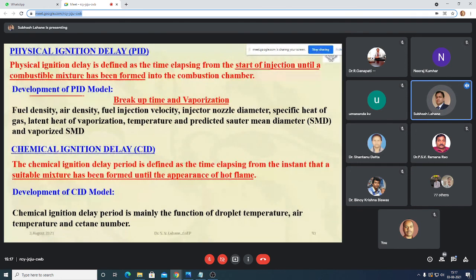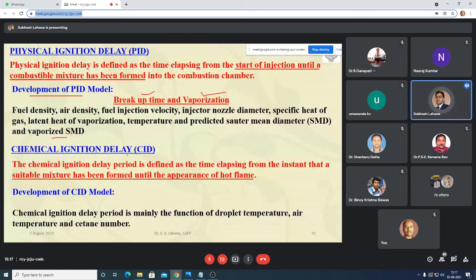The developed model is based on the breakup time. We have developed a model for the physical and chemical ignition delay, like a wall impingement. This model is based on the breakup time and the vaporization. These parameters depend on the fuel density, air density, injection velocity, injector nozzle diameter, specific heat, latent heat, temperature, predicted Sauter mean diameter, and the vaporized SMD.